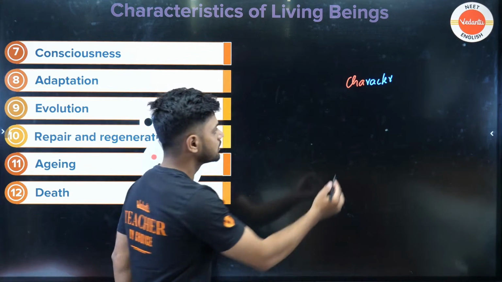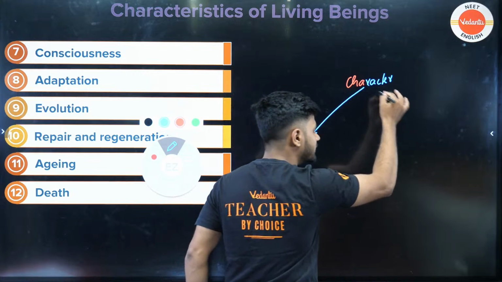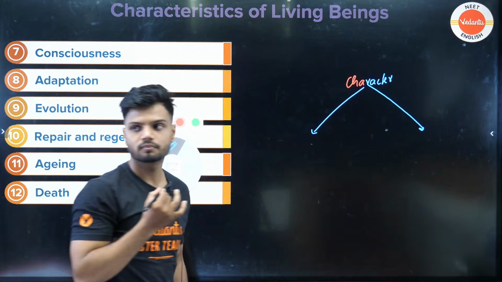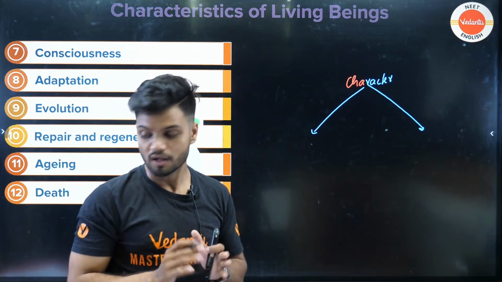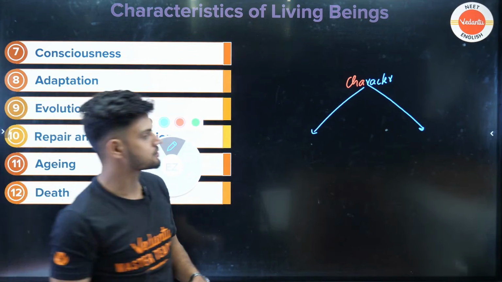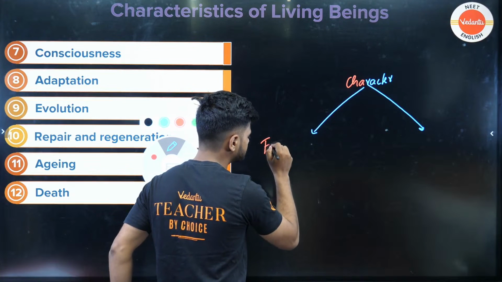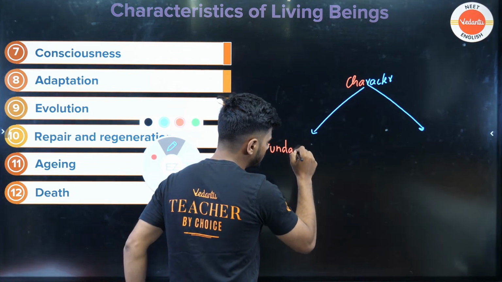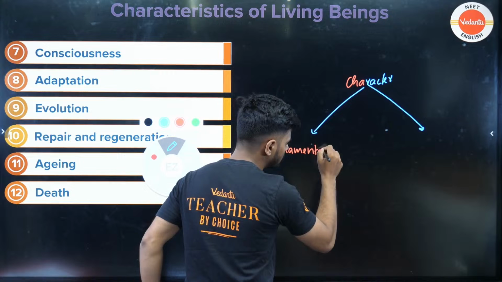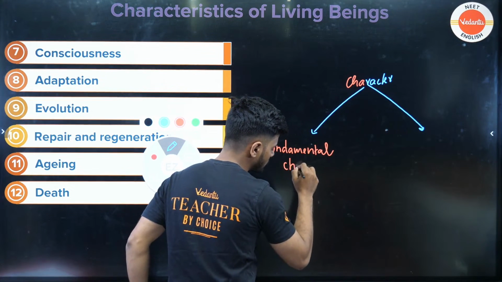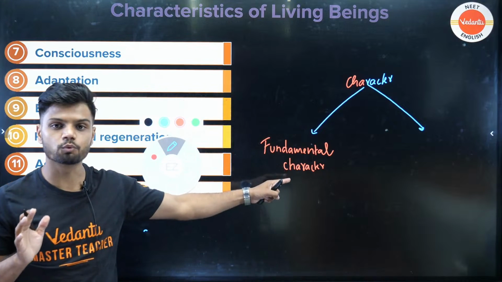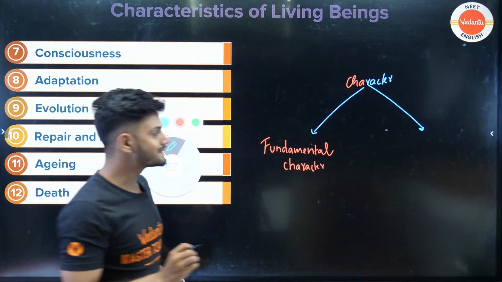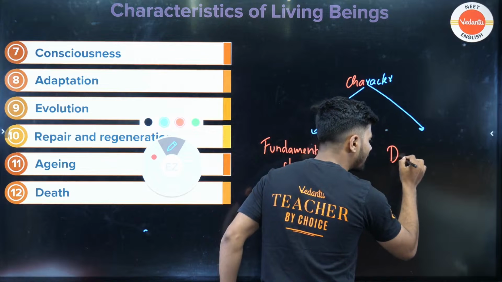When we talk about a character, it is divided into two categories. The first category is called your fundamental character. The second one is called your defining character.